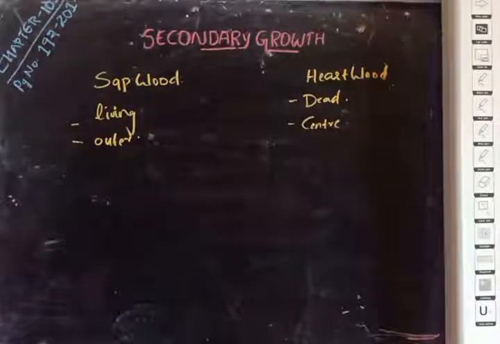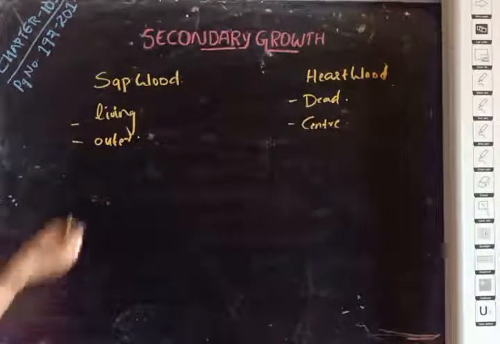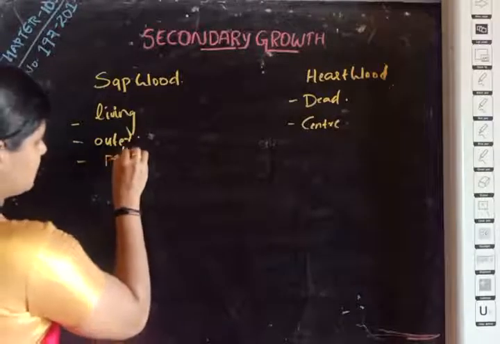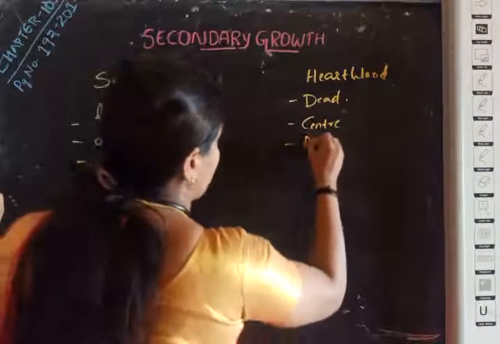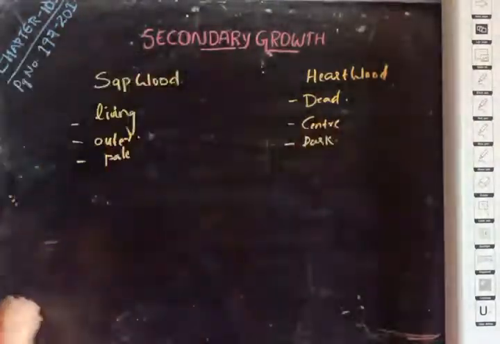Then, the sapwood is pale in color, whereas heartwood is darker in color.